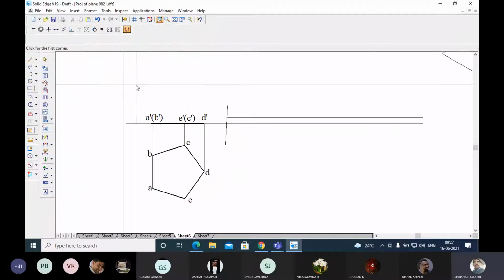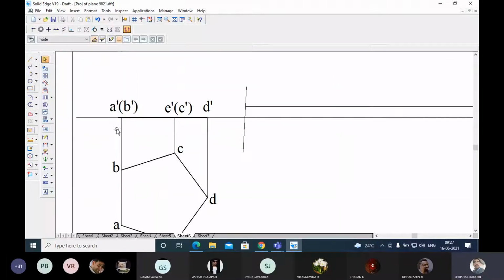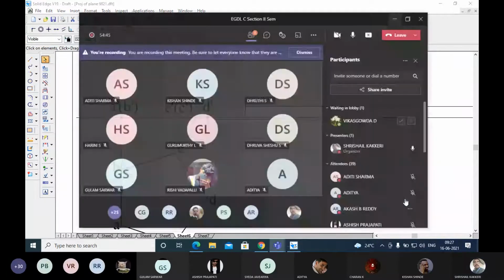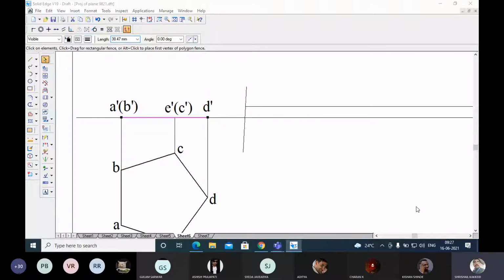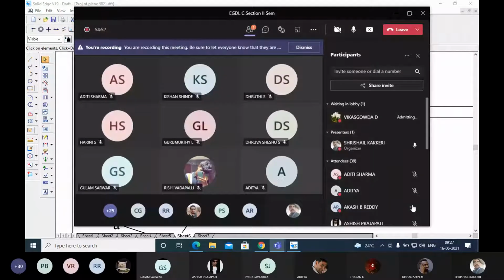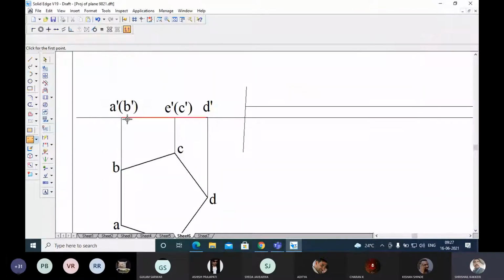Now I want to draw this. See here, is it correct? You look into it properly. Line from the end of this one to the end of this. Now it's okay. You should see properly. Okay, now measure this length, how much it is. This length is 38.47. I have taken the tape and measured.